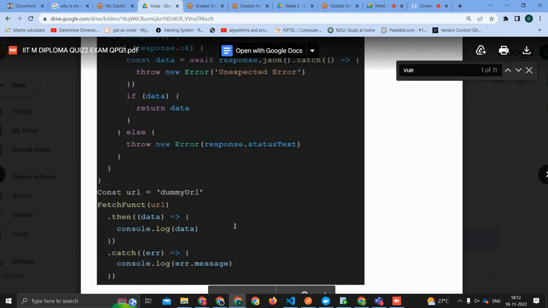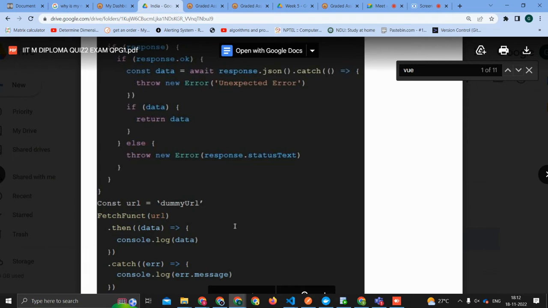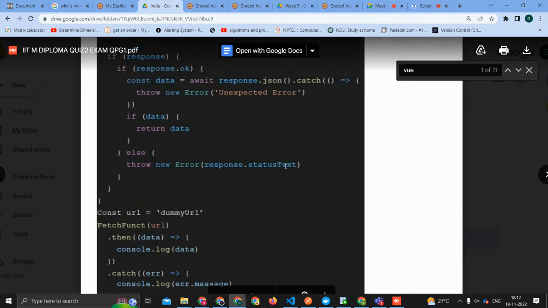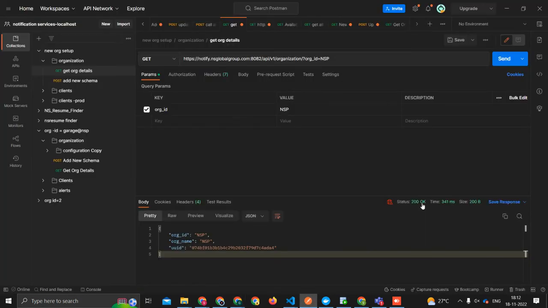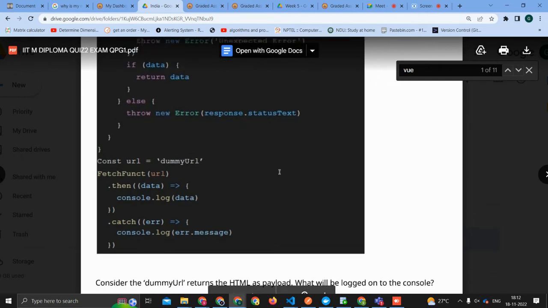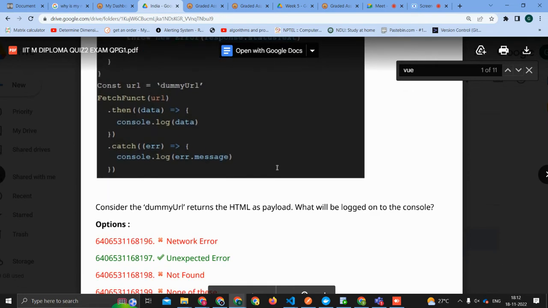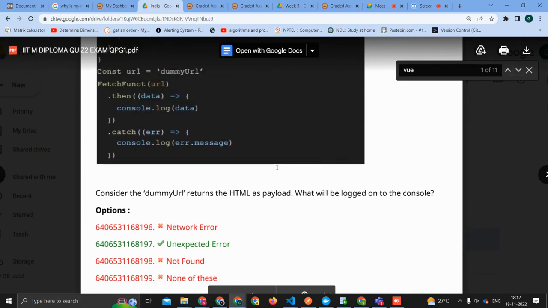If there is some data, it will be returned, else we get the error response dot status text. What is status text? Something like status ok, so unexpected error, file not found or something like that. Can we go down a bit? The options are network error, unexpected, not found. Correct.